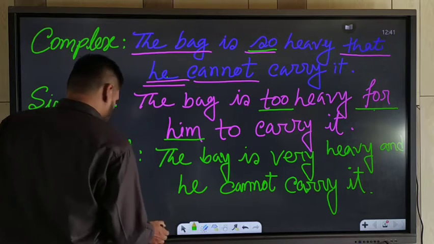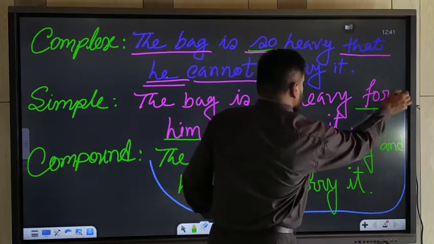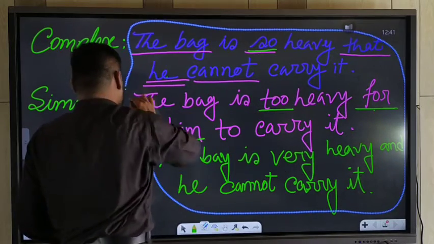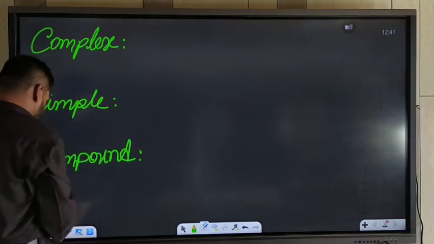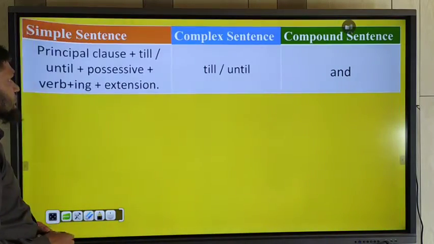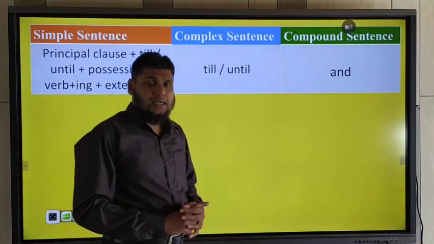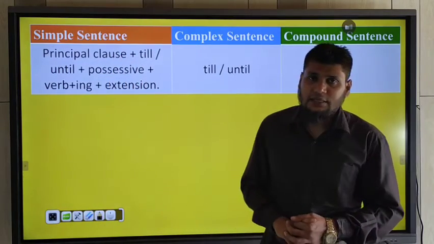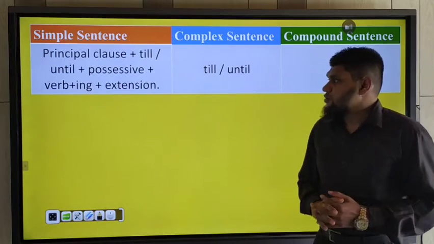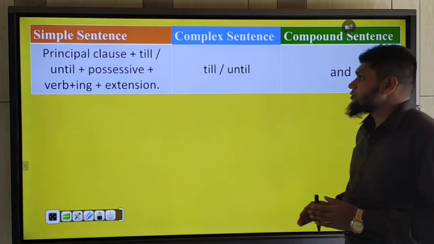Understand? Now we'll practice more examples. Next rule: if there is till and until in complex sentence, till and until, so what will you do then?